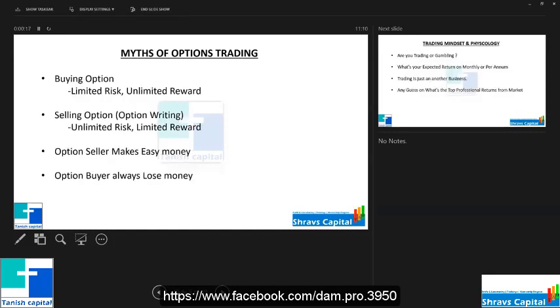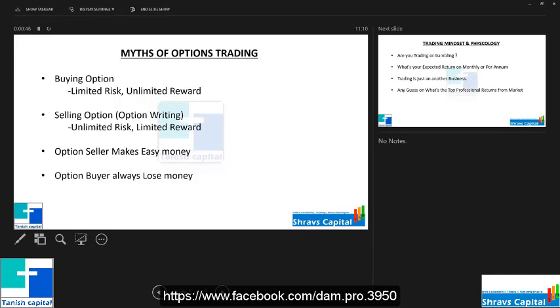And the general myths about option trading: buying an option means limited risk, unlimited reward, and selling an option means unlimited risk, limited reward. These are jargons people use to promote whatever they want to do. If they want to sell a course, they will talk like this. And if they want to be an option buyer and attract lower-capital people, they will say limited risk, unlimited reward. But the only thing is, you need to take care of your capital. Those are the things we will concentrate on in today's webinar.